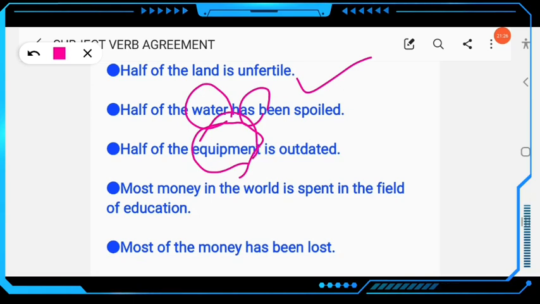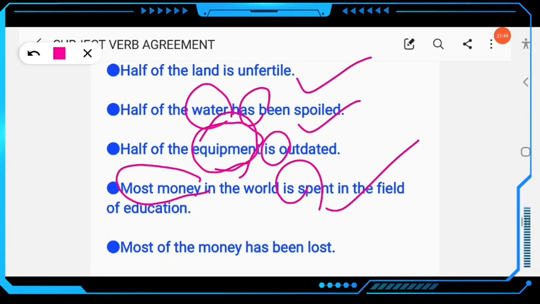Equipment is an uncountable noun. So here the verb must be singular. Half of the equipment is outdated. The next example: most money in the world is spent in the field of education. Money is an uncountable noun. The verb will be singular, is, not are. Most of the money has been lost. Money, uncountable noun, so here the verb must be singular.